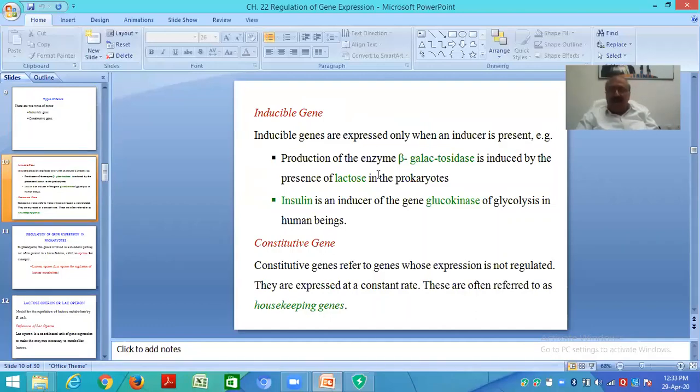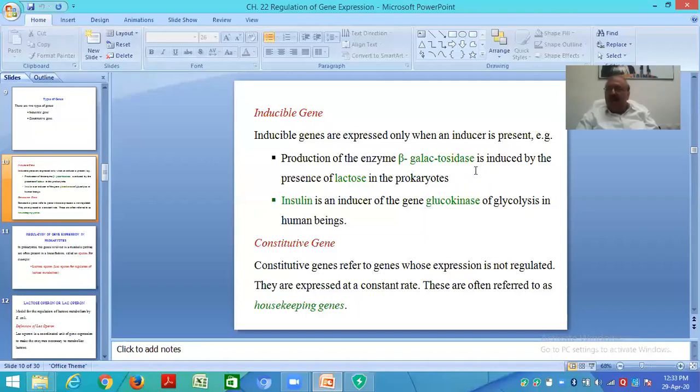Example, production of the enzyme beta-galactosidase. Beta-galactosidase is induced by the presence of lactose in prokaryotes.